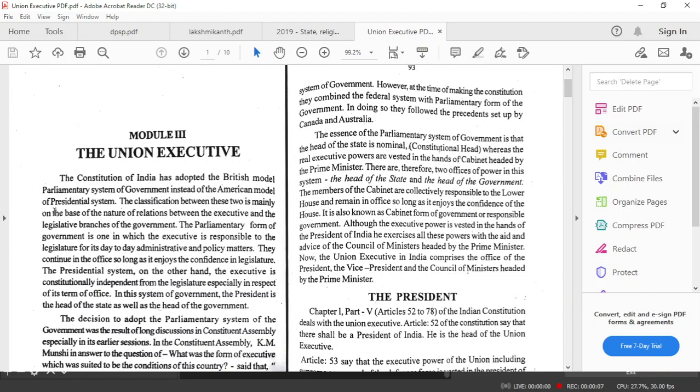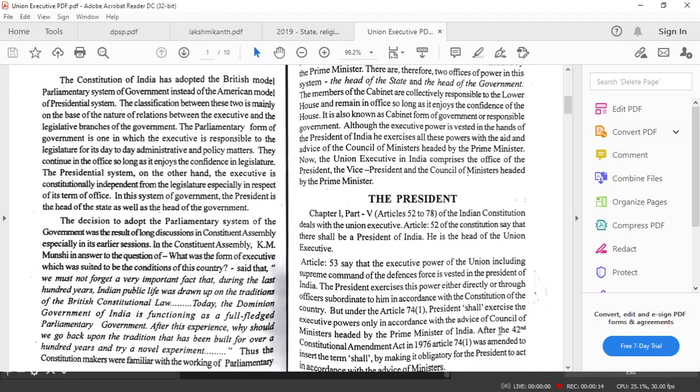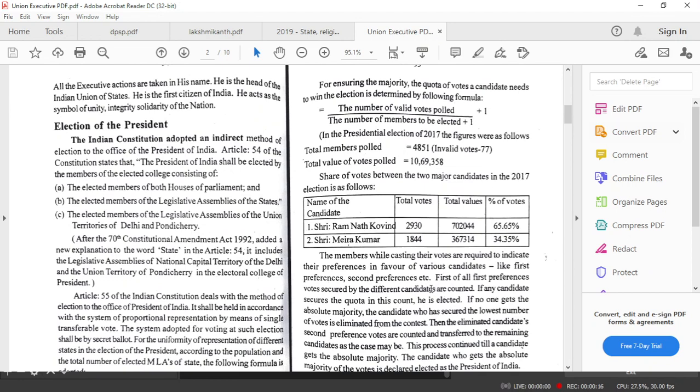So we were doing the Union Executive. We saw the election of the president. We saw the procedure for election, and then in detail we saw the counting method, and we now know that we have an indirect election for presidential election. And then also we saw that the value of votes for the electorate is not the same. It depends upon which state they represent and what is the population of the state, etc.